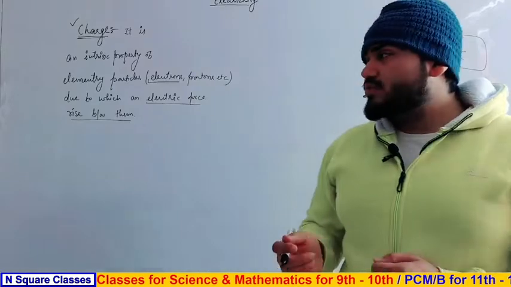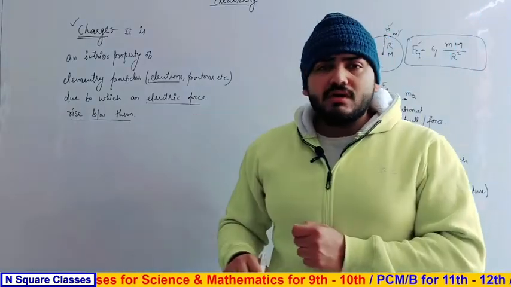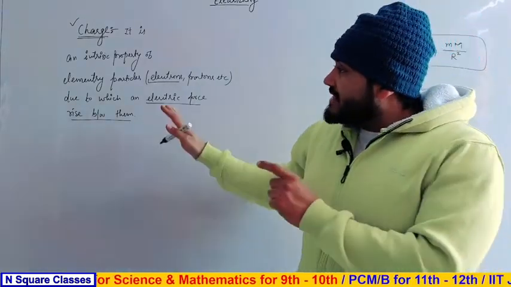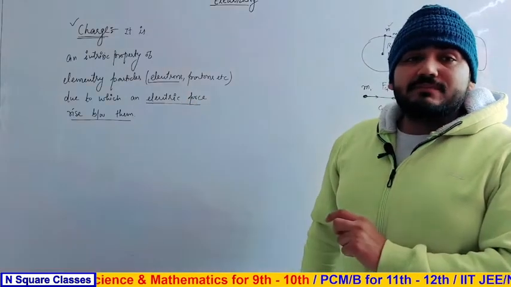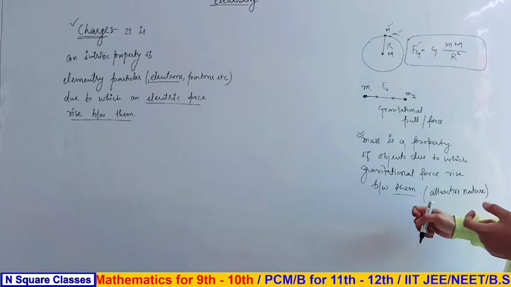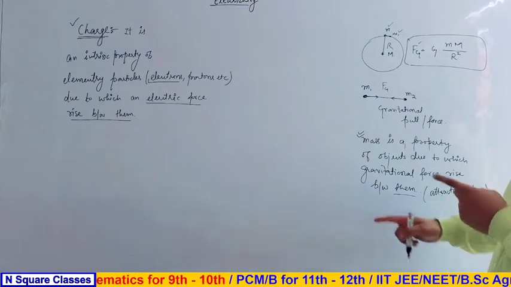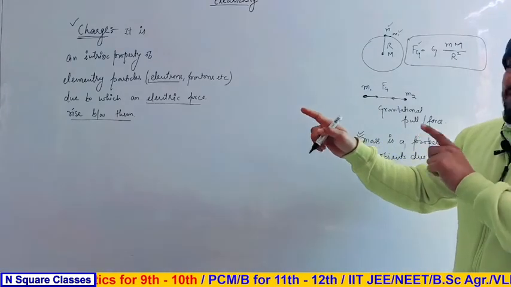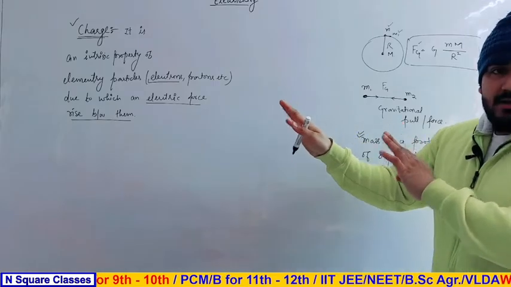If there are two electrons, or a proton and an electron, then there is an electric force between them. The difference is that the gravitational force is always attractive, but about the nature of the force, we are not going to discuss it right now.